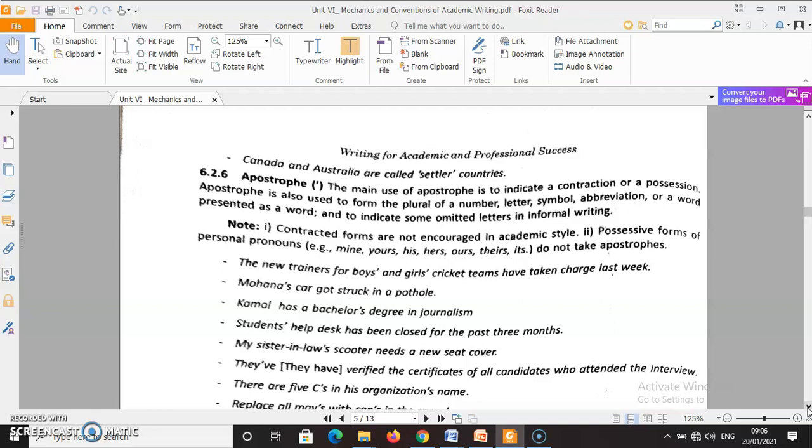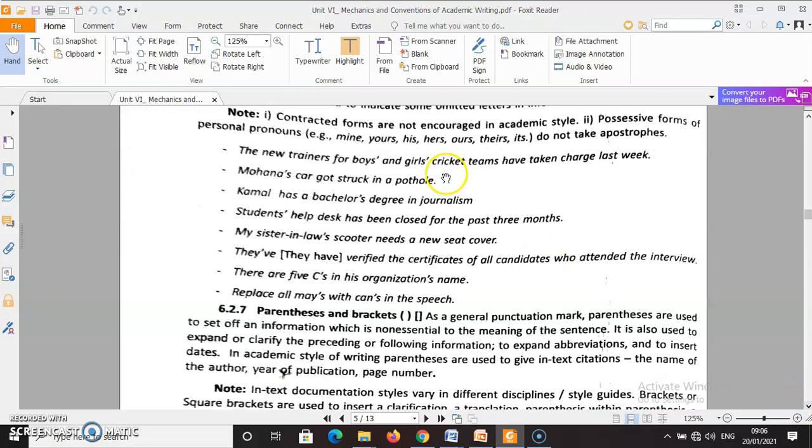This is known as apostrophe, that particular comma-like mark that we give above the noun. So the main use of apostrophe is to indicate a contraction or a possession. Apostrophe is also used to form the plural of numbers, letters, symbols, abbreviations, or a word presented as a word, and to indicate some omitted letters in formal writing. Contracted forms are not encouraged in academic style.